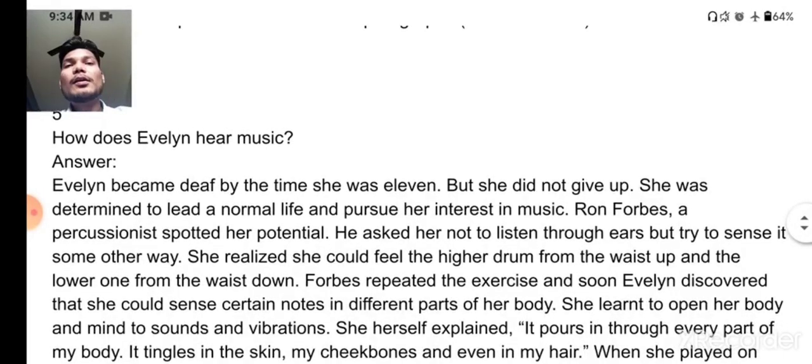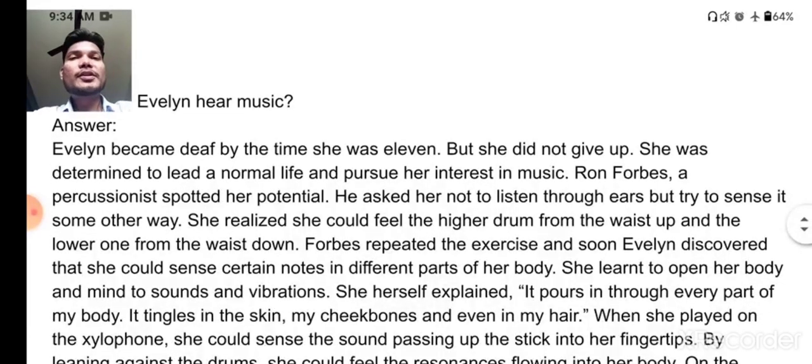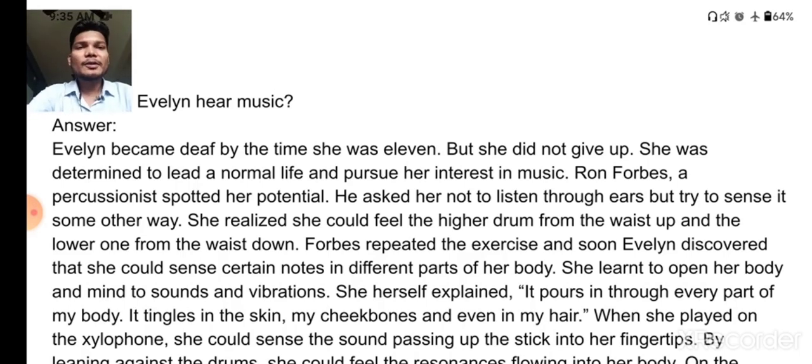So the question is like this, how does Evelyn hear the music? So you know that she was a deaf person, but she learned the music, and not only that, she also had great success in music. So how did she listen to the music? Here it is given that Evelyn became deaf by the time she was 11, but she did not give up. She was determined to lead a normal life and pursue her interest in music. Ron Forbes, a percussionist, spotted her potential. He asked her not to listen through the ears. From here your original answer is starting.